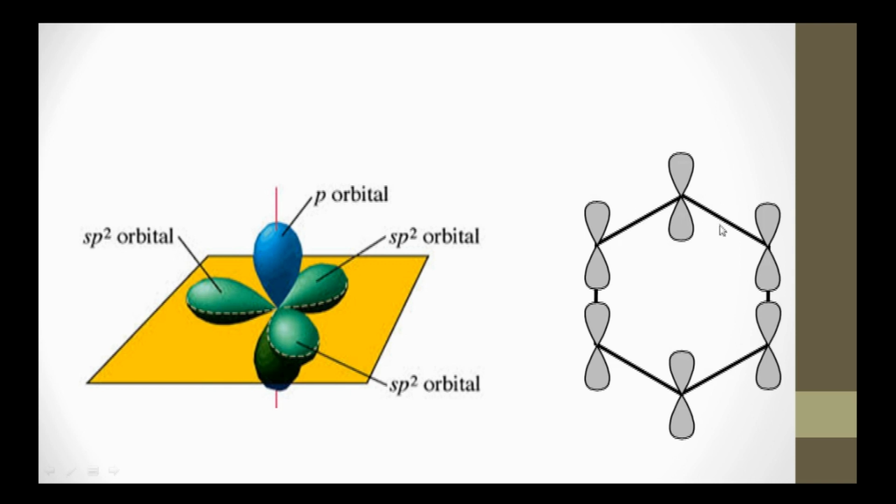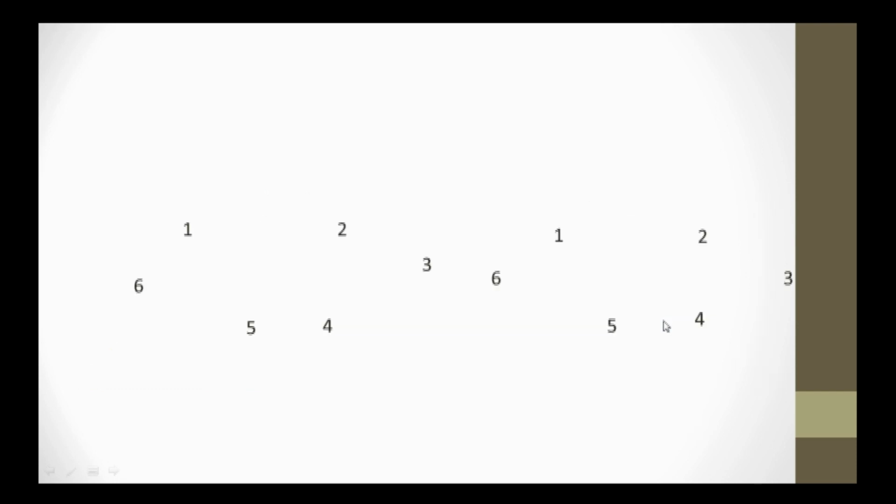So all the carbon atoms form sigma bonds with the neighboring carbon atoms by overlapping sp2 hybrid orbitals, and this is the unhybridized p orbital present on every carbon atom. And remember, all carbon atoms and hydrogen atoms are present on one plane, and all the p orbitals are perpendicular to that plane.